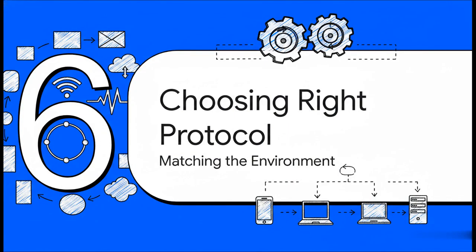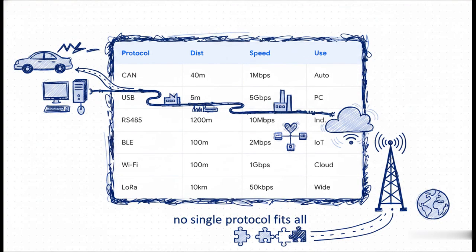Section 6. Choosing the right protocol. Wow, okay, we have covered some incredible ground today. Now, what's really interesting here is how all of this synthesizes our entire journey. It visually proves the absolute golden rule of embedded systems. There is literally no single protocol that fits all real-world applications.